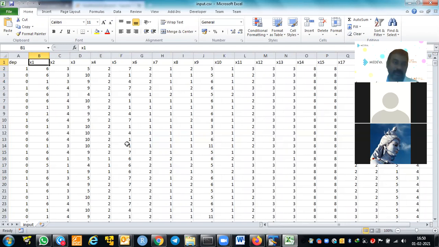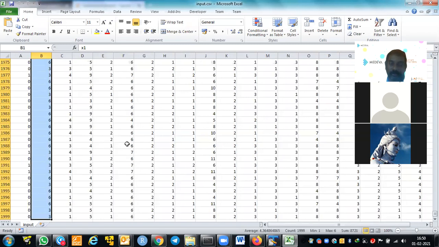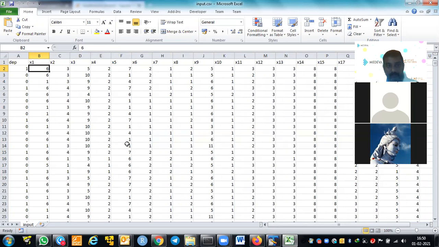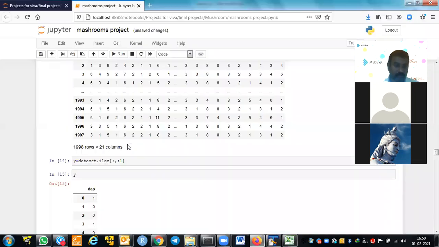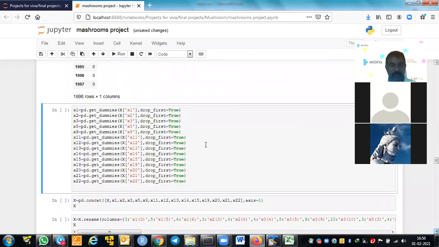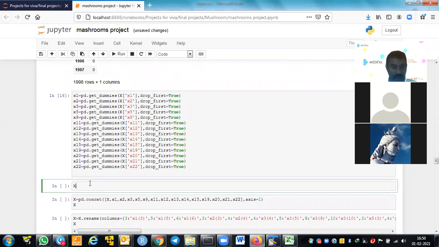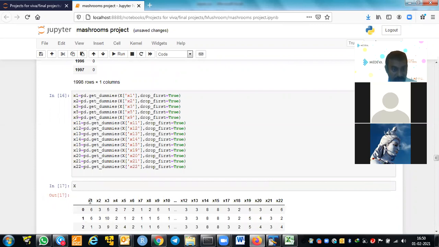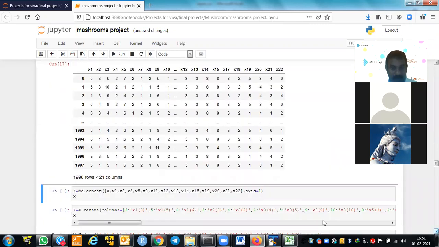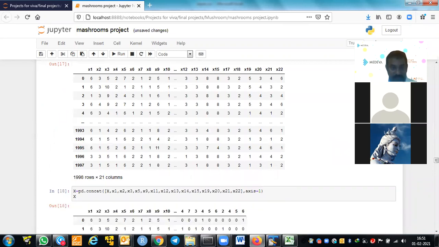There is one more option. If x1 has 6 categories, I can create the dummy variables by excluding one group, so I make 5 variables. That means if x1 equals 6, then all the x1 dummy variables will be 0. That's what I am doing here: converting them into dummy variables and dropping the first. So if you see x, for x1 we have like 6 variables. I need to drop this also. First I need to concatenate this. So what will happen now?